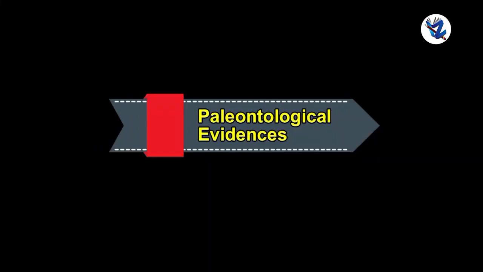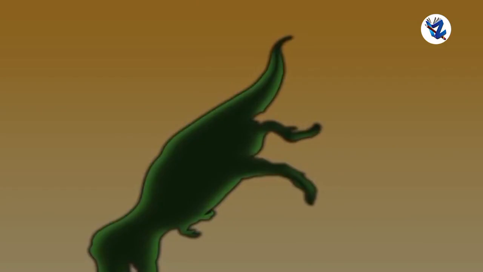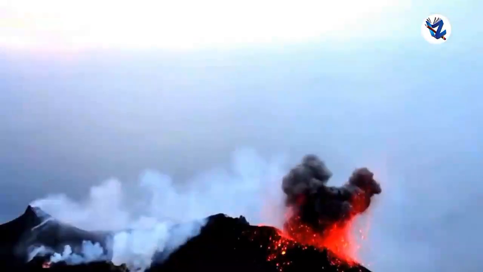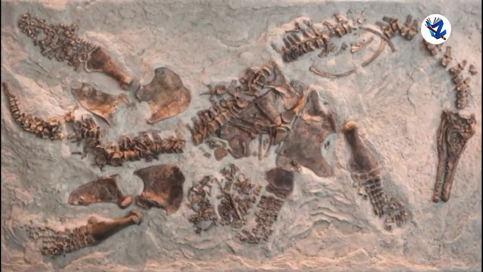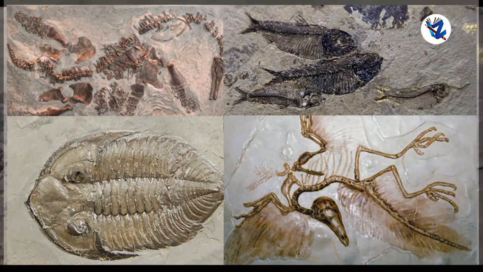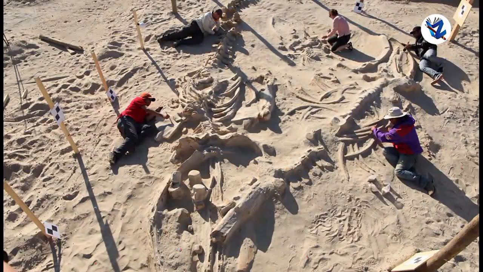Then, paleontological evidences. A large number of organisms get buried due to disasters like flood, earthquake, volcano, etc. Remnants and impressions of such organisms remain preserved underground. These are fossils. The study of fossils is an important aspect of the study of evolution.